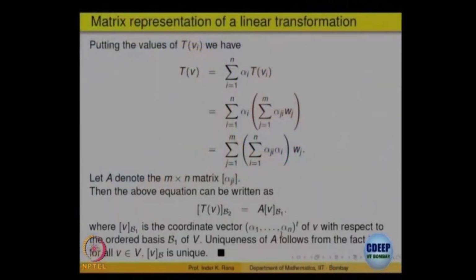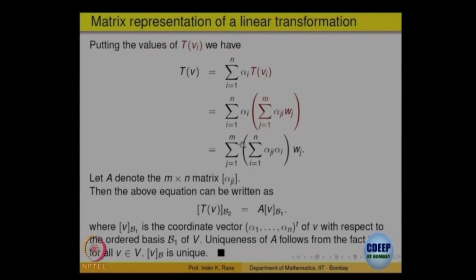So, I think we will spend some more time because he indicated that his time is running out, but let me just, so what it says is the following. So, the proof, the important thing is that T of V is a linear combination that we get here, right. These are the coordinates of T V, which is A times, okay, where A is the M cross N matrix alpha j i.